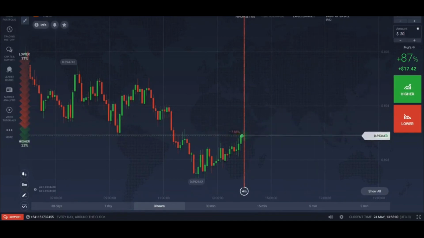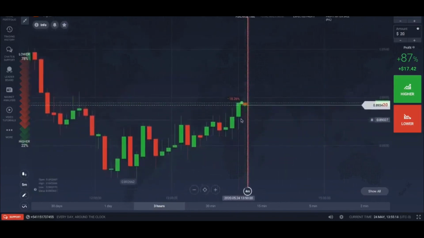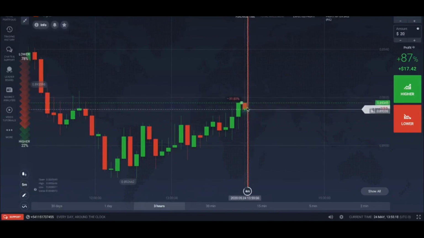Okay, I just did that as an example. Obviously, we won this trade, and there's no reason for me to do the martingale. If you do a martingale after you are winning a trade, most likely you're going to lose, especially if you get a candle like this that just shoots up, and then most likely it's going to correct again like it's doing right now, so you would be losing the $20. I just did that to show you how it's done. Okay, so basically that's what you need to know.